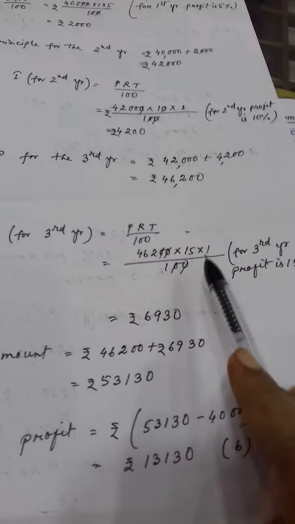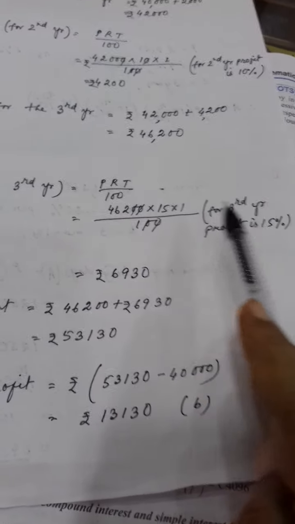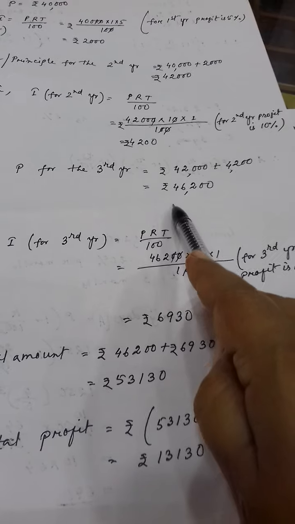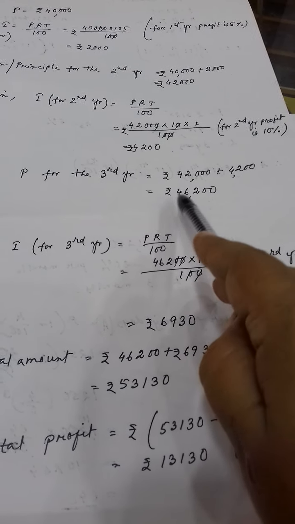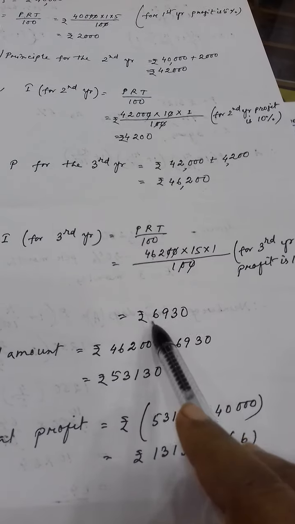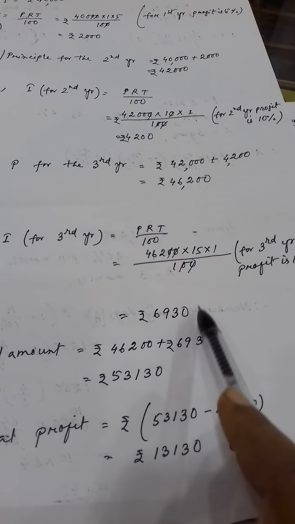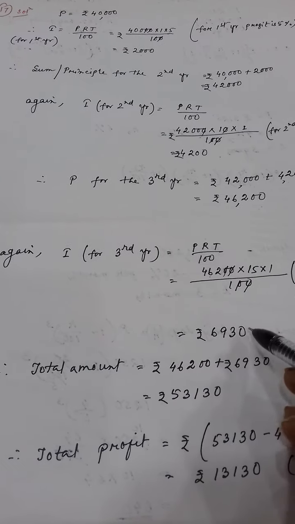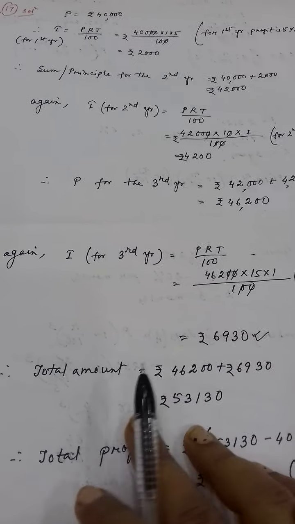Now this time the rate of interest is 15%. And the principal is whatever you have got, the total amount, this one will be the principal now. Now after doing the calculation you have got 6,930. So this is his interest for the third year. Now what will be its total amount?